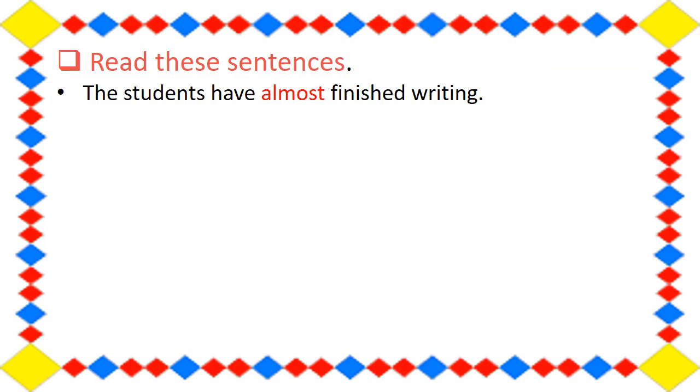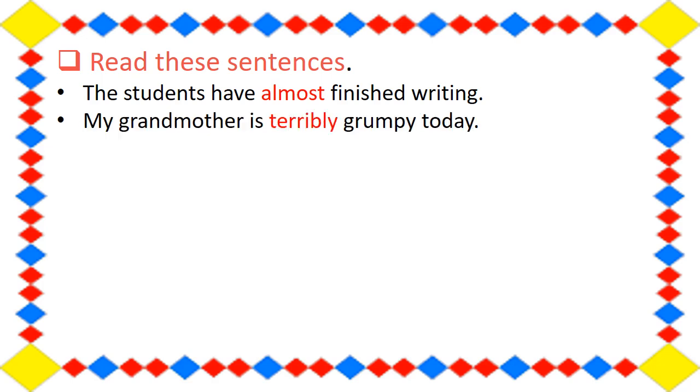Now let us read these sentences. The students have almost finished writing. Now this almost tells us what, students? It tells us the extent or the degree of an action. So that is almost finished writing. Next, my grandmother is terribly grumpy today. So now this terribly tells us what? It tells us the extent or the degree of an action.